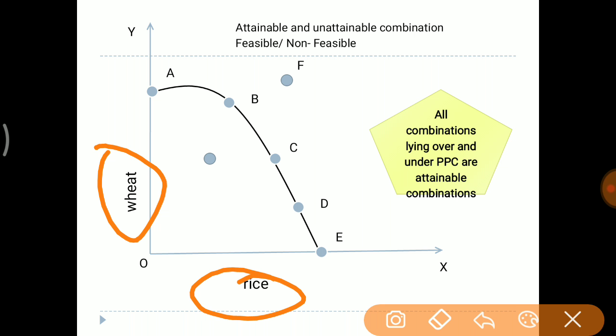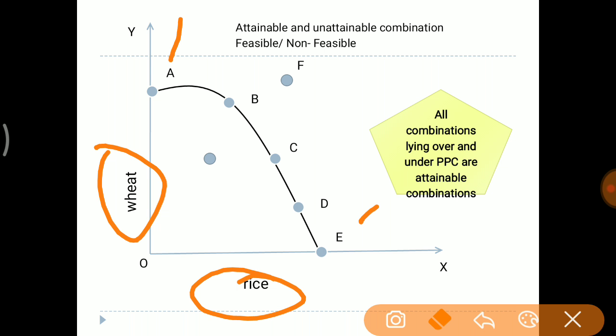A, B, C, D, E are the combinations which can be produced with the given resource. The resource is land. If the whole land is being used in the production of rice, then we get point E. And if the whole land is being used in production of wheat, then the amount of wheat I can get is at point A.